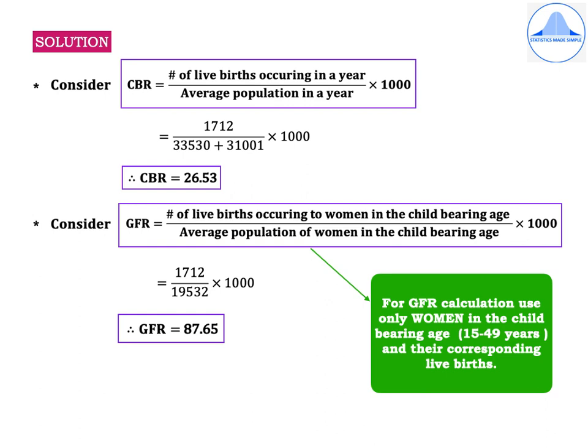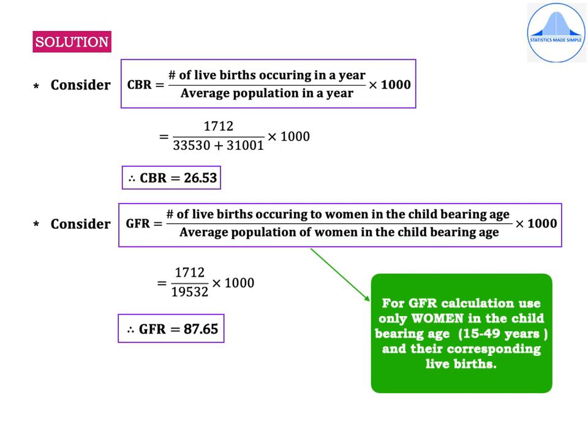Next, we find out GFR. So, write GFR is equal to number of live births occurring to women in the childbearing age divided by average population of women in the childbearing age into 1000. Again, keep in mind that for GFR calculation, use only women in the childbearing age, that is 15 to 49 years, and make use of their corresponding live births. So if we go back to the table, you have to choose only the age groups 15 to 19, 20 to 24, 25 to 39, 40 to 49.